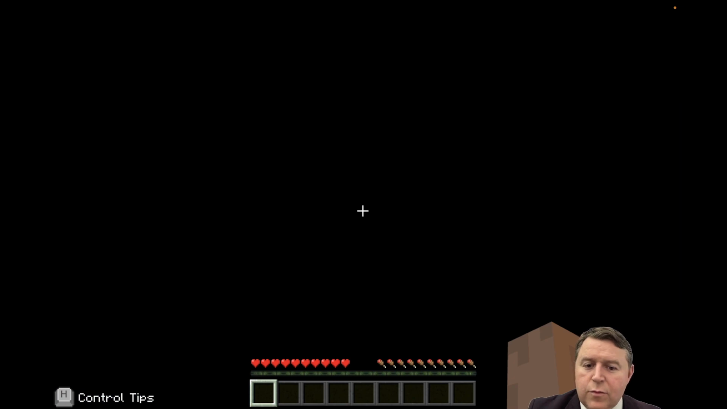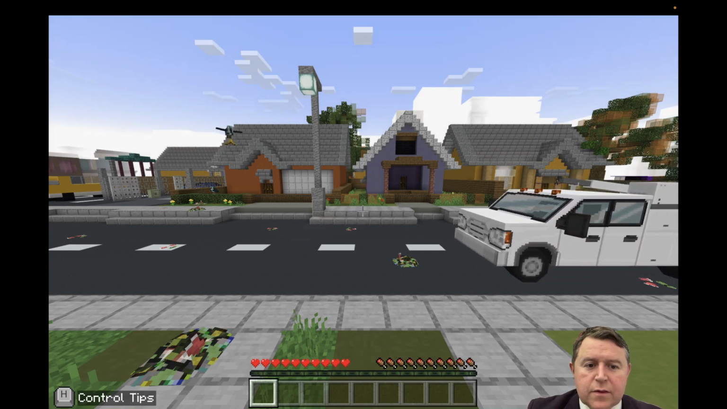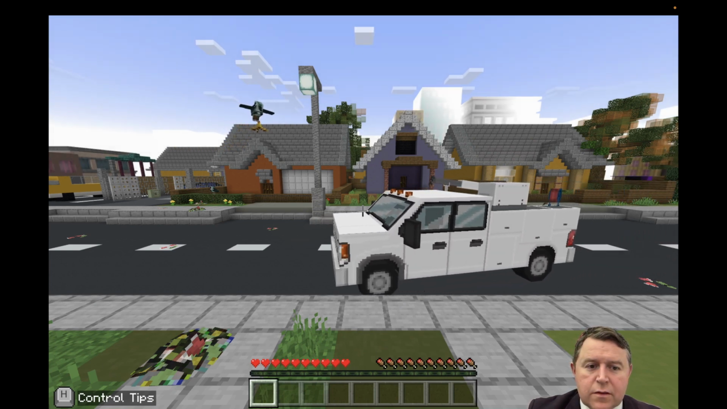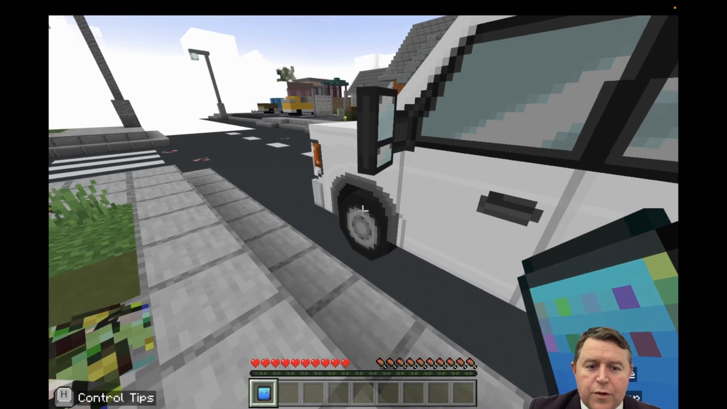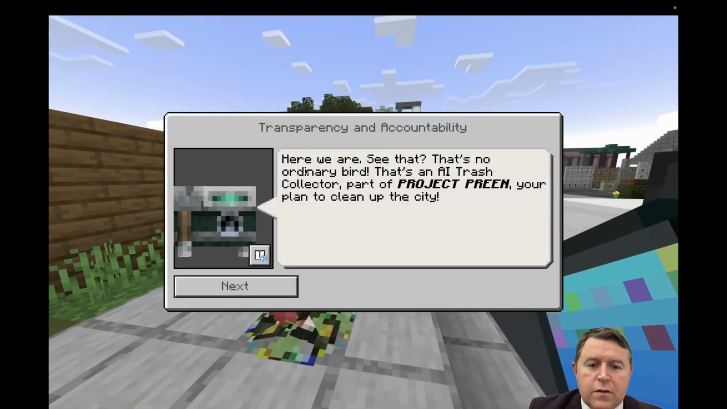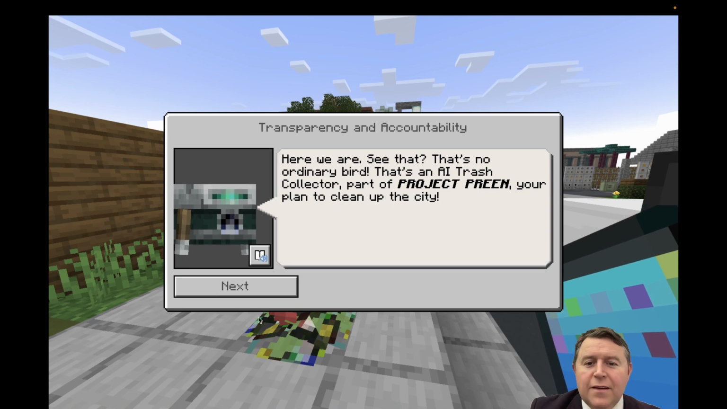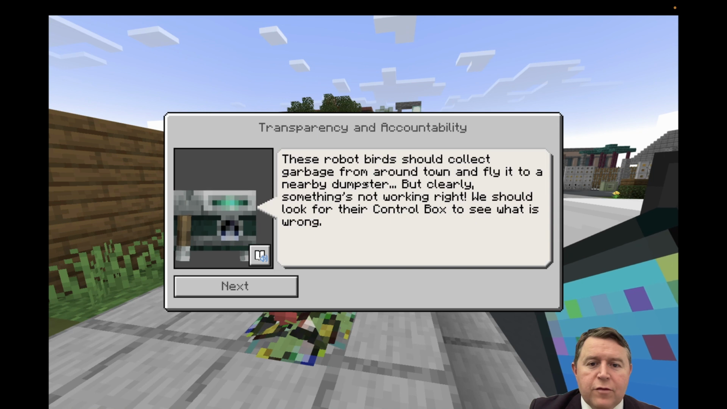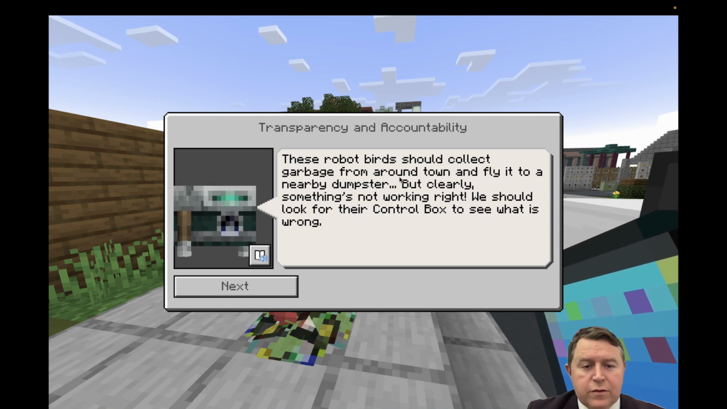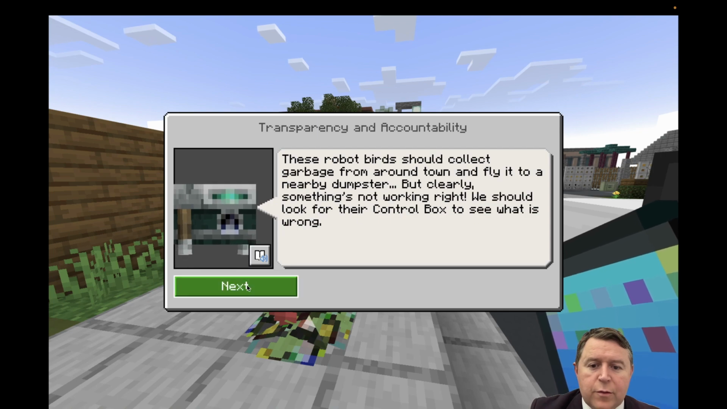Here somewhere else now. Oh, the birds are just dropping things. There's no ordinary bird. It's an AI trash collector, part of Project Preen. These robot birds should collect garbage from around the town and fly it to the dumpster, well, to the bin. But clearly something's not working. We should look at their control box to see what's wrong.